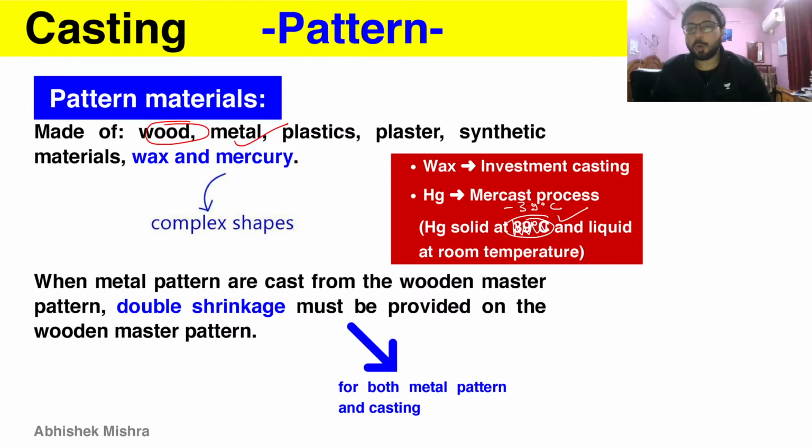So the metal pattern will also shrink when it is being prepared, and the casting will shrink when it is being prepared from the metal pattern. So you have to take into account both the shrinkages, and therefore double shrinkage allowance is provided. So the wooden pattern will have that double increase in size.